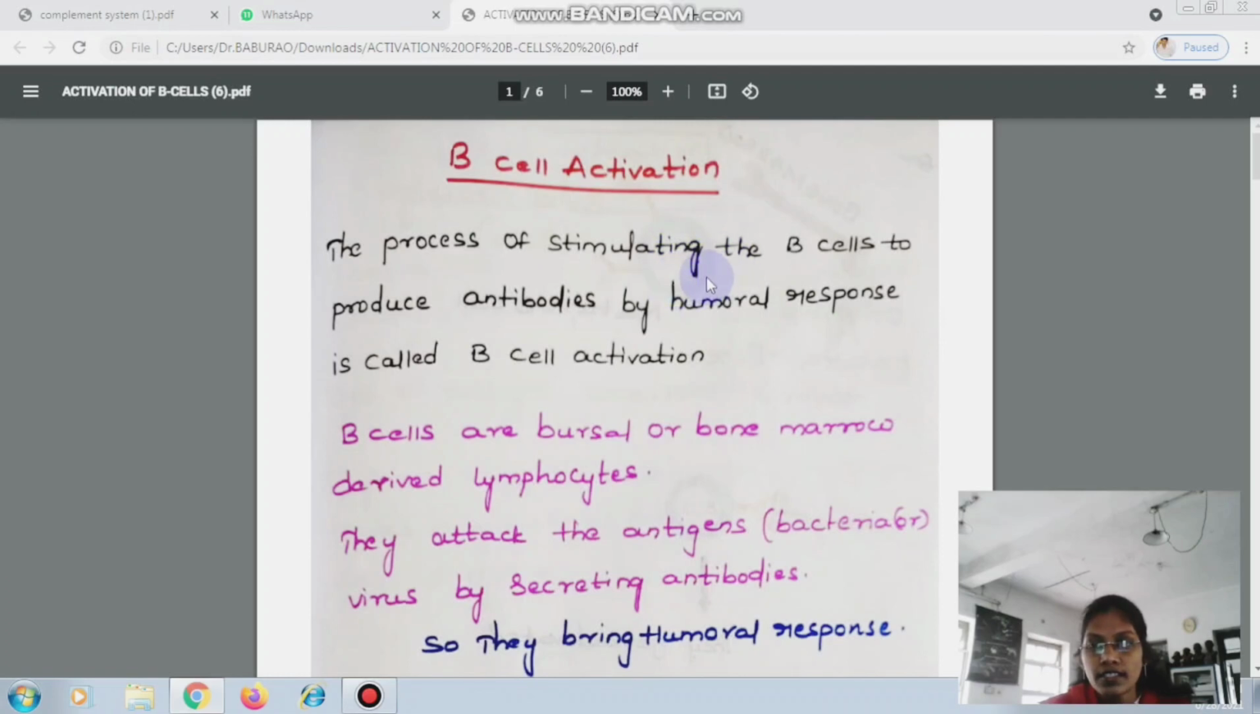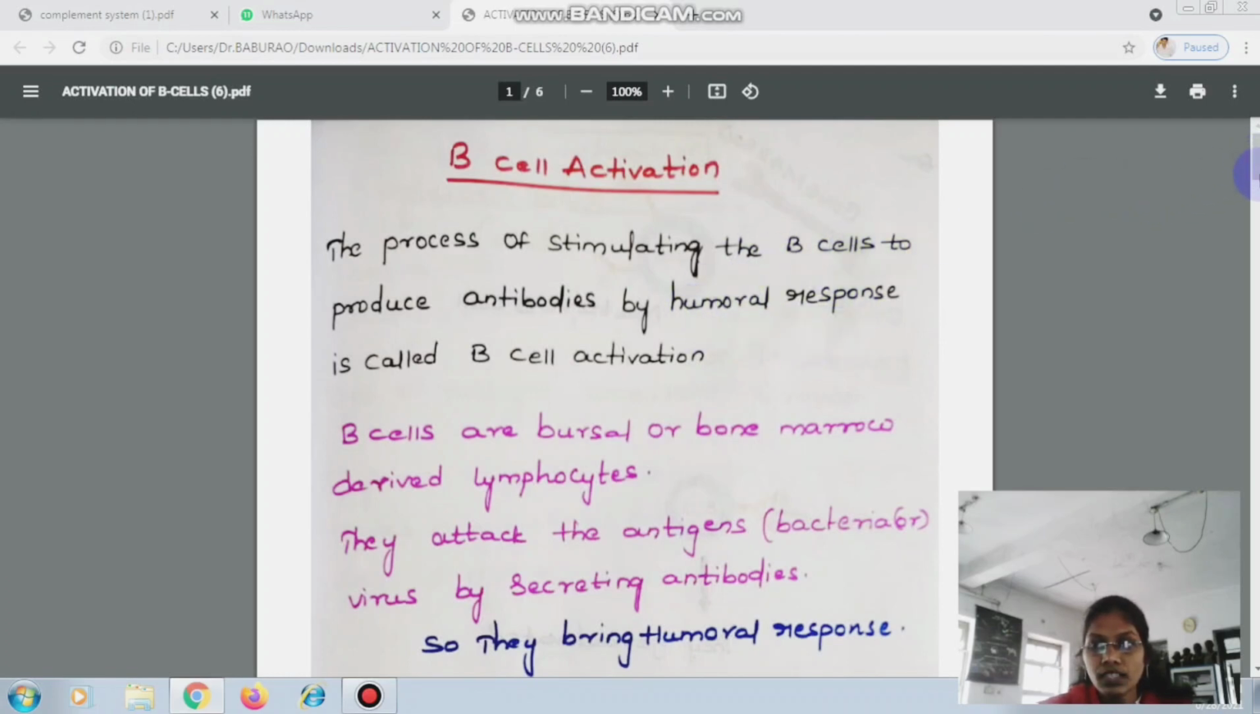So plasma cells' lifespan is very short, they undergo apoptosis, whereas the memory cells contain anti-apoptotic BCL2 protein, so they can survive for the secondary immune response, right? The process of stimulating these B cells to produce antibodies by humoral response is called B cell activation. See, the differentiated B cells are the plasma cells. They produce antibodies. Antibody mediated immune response, simply we call it humoral immune response.